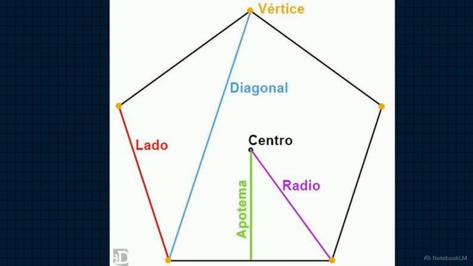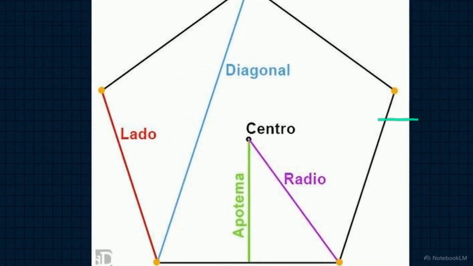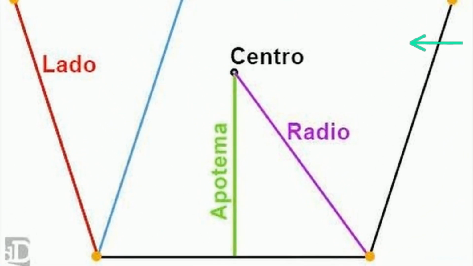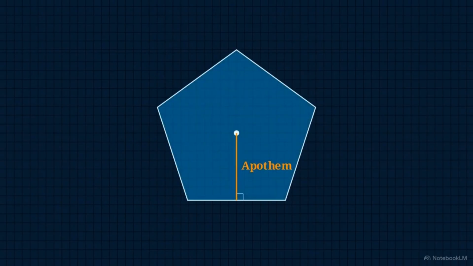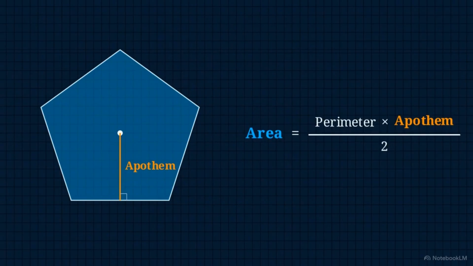Bypassing the perimeter reveals a hidden framework. Connecting any two non-consecutive vertices creates a diagonal. At the core, we find the apothem, the perpendicular line dropping from the dead center straight down to a base edge. The apothem is a mandatory metric. To calculate the total interior area of any regular shape, you need this specific height to solve the equation.